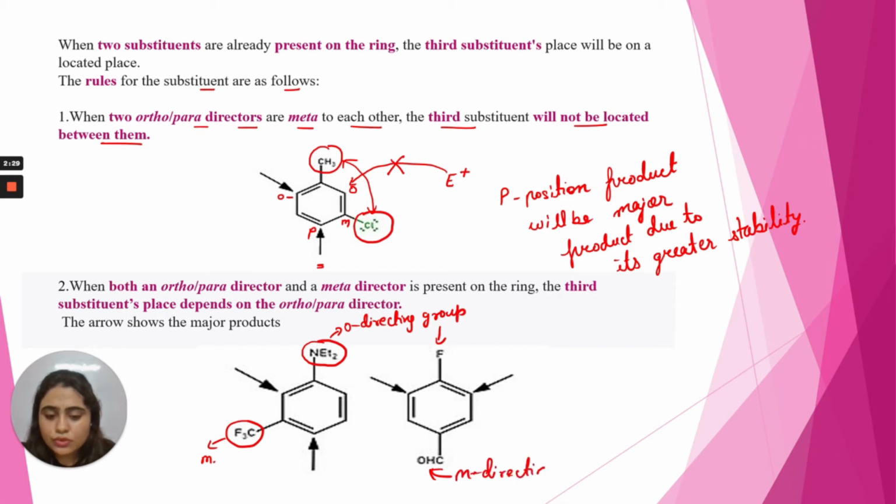So if these two groups are present, at which position will the incoming electrophile attack? It will attack at the position directed by the ortho and para-directing group. Because if you draw the resonance structures of the ortho and para-directing groups on the benzene ring, these resonance structures are more stable, and due to their greater stability, they are dominant over the meta-directing groups. So they will allow the incoming group to attack the ortho and para position.